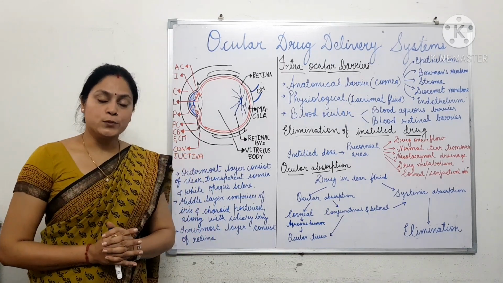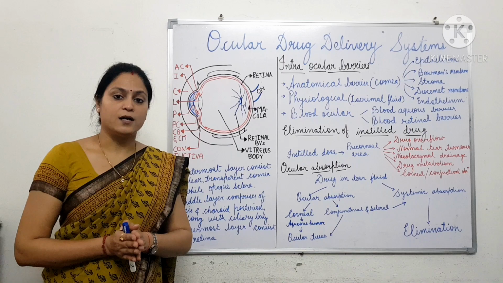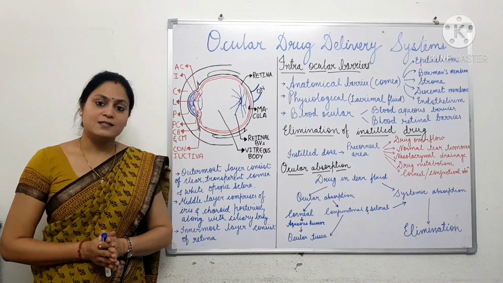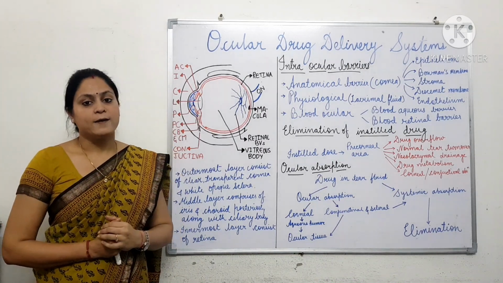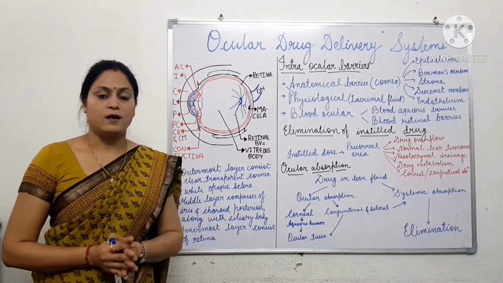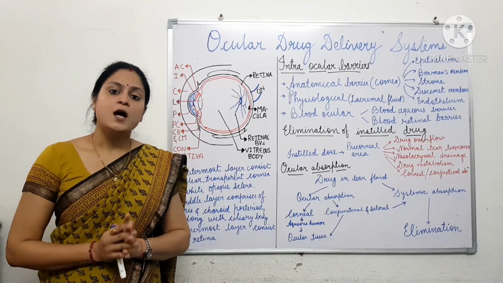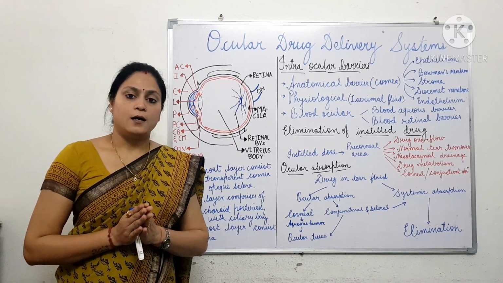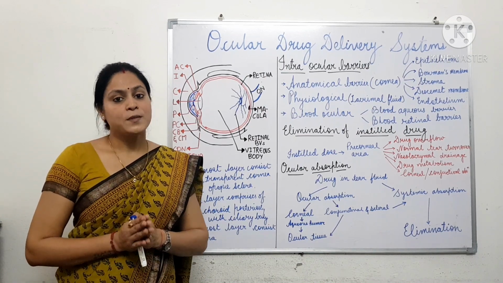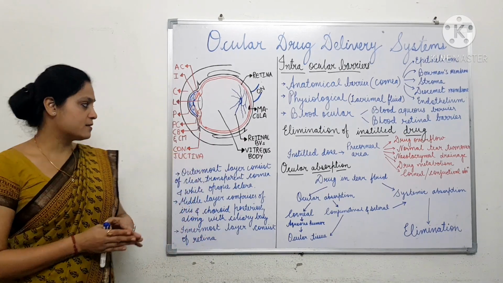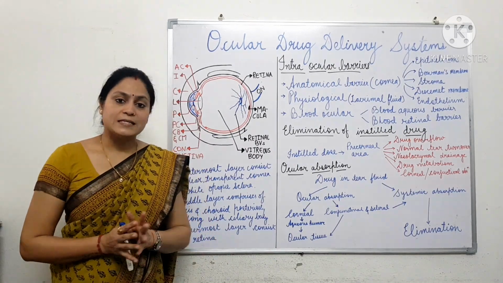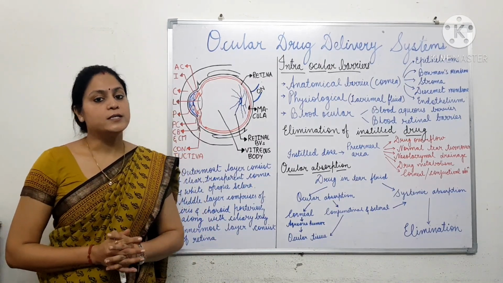The most commonly administered drugs through ocular delivery include miotics, which are the agents which constrict the pupil of the eye, and are also employed in the treatment of glaucoma, for example pilocarpine hydrochloride. Apart from miotics, other agents such as mydriatics, which are the agents which dilate the pupil of the eye, and cycloplegics, which temporarily cause paralysis of ciliary muscles, for example atropine, are also administered through ocular drug delivery.